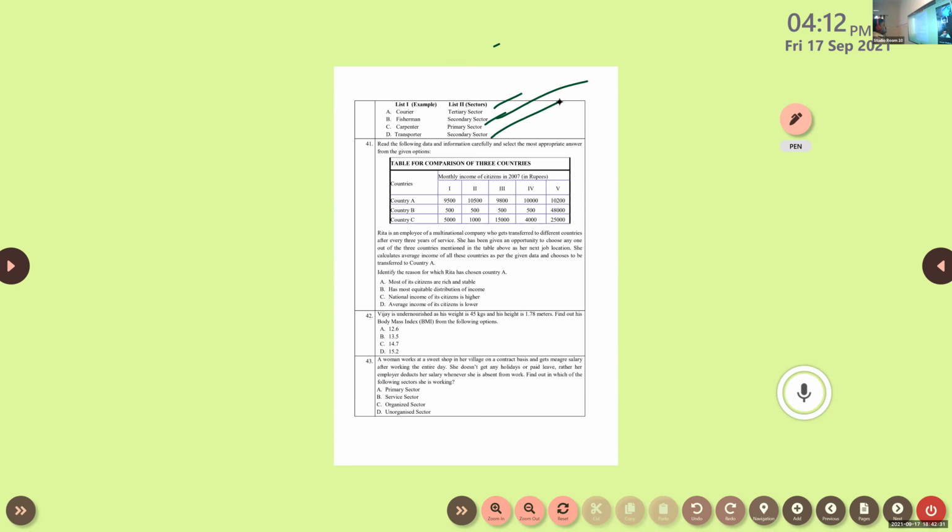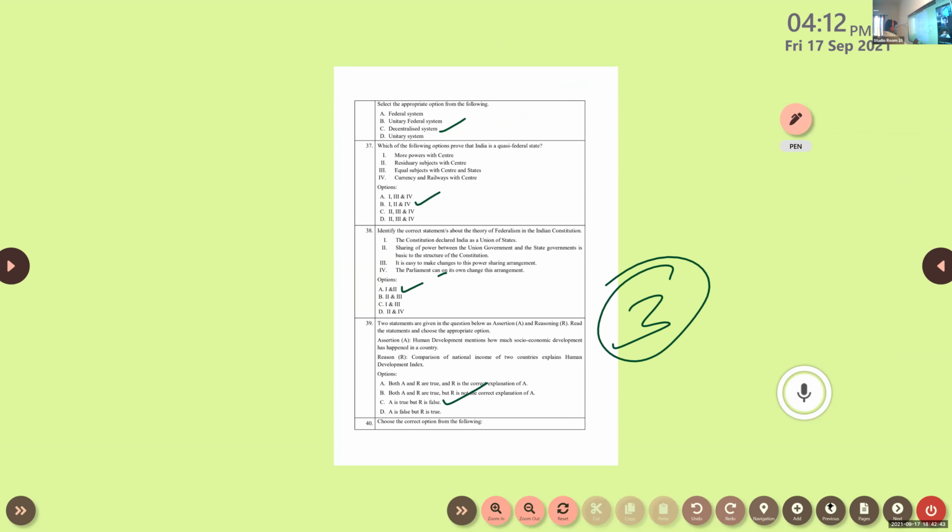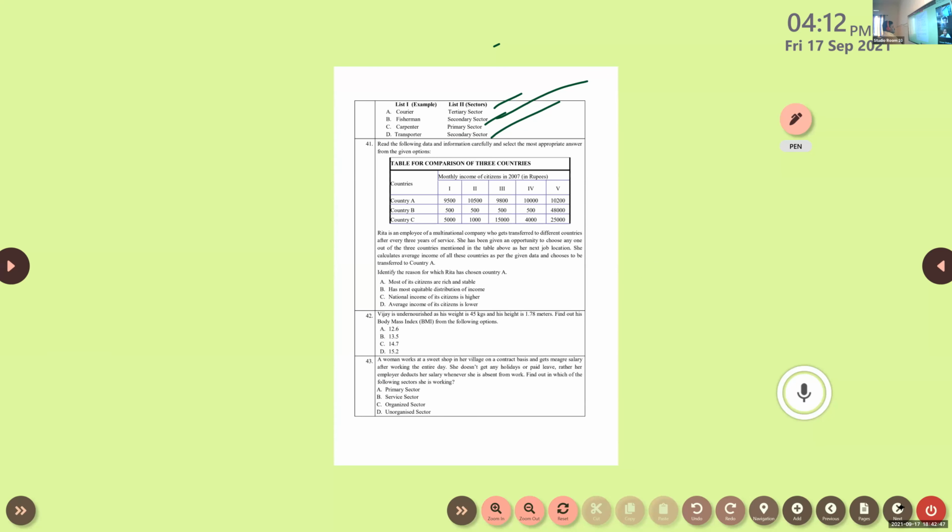There are no options mentioned there. Clear? There's an error in the question paper, but you can mark that answer. Question one more time: choose the correct option from the following. Sorry, there is no mistake in the question paper. It's my mistake. So they asked me to choose the correct option.